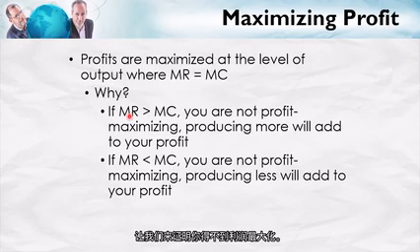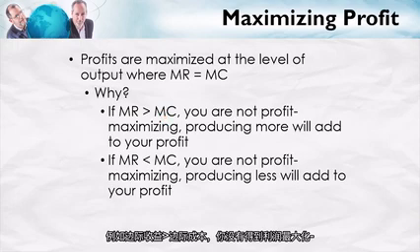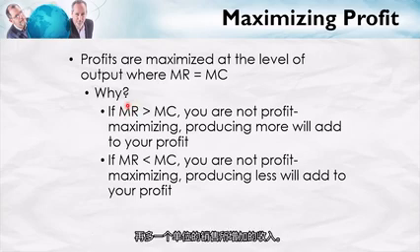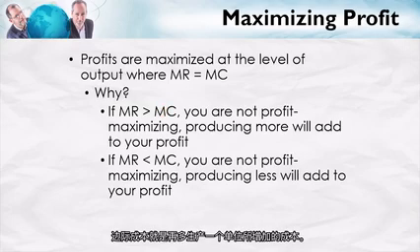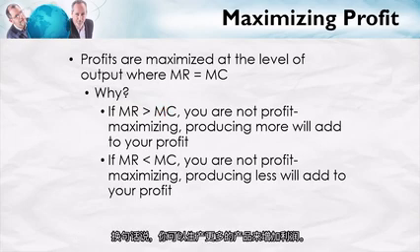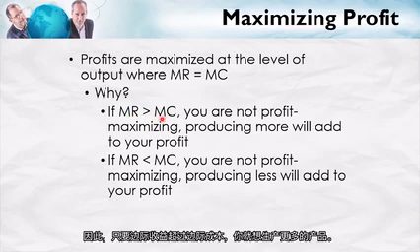For example, if marginal revenue is bigger than marginal cost, you're not profit maximizing. Producing more will add to your profit. Why? Well, remember, marginal revenue is the addition to revenue from producing another unit. Marginal cost is the addition to cost from producing another unit. If marginal revenue is bigger than marginal cost, that says producing that unit adds more to your revenues than it does to your costs. In other words, you can increase profit by producing more. So if marginal revenue is ever bigger than marginal cost, you want to produce more.